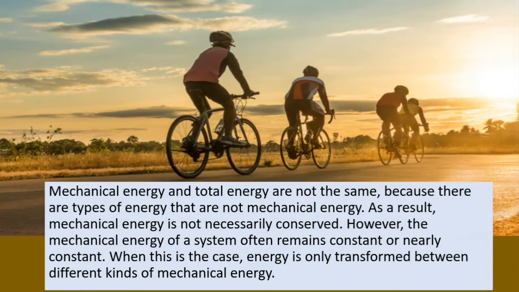Mechanical energy and total energy are not the same because there are types of energy that are not mechanical energy. As a result, mechanical energy is not necessarily conserved. However, the mechanical energy of a system often remains constant or nearly constant. When this is the case, energy is only transformed between different kinds of mechanical energy.